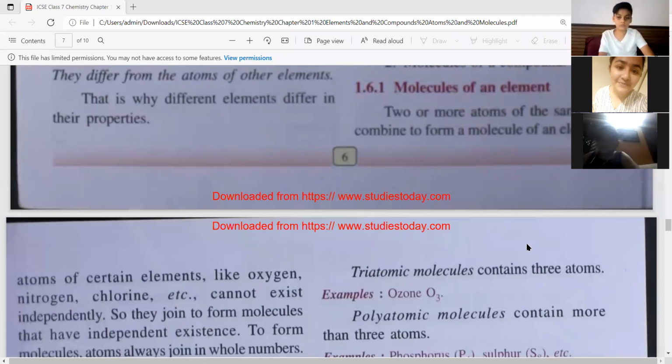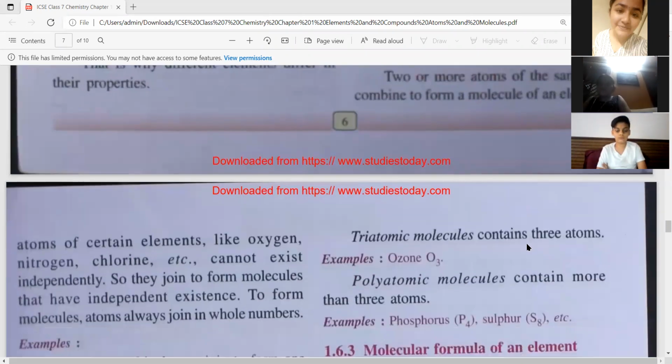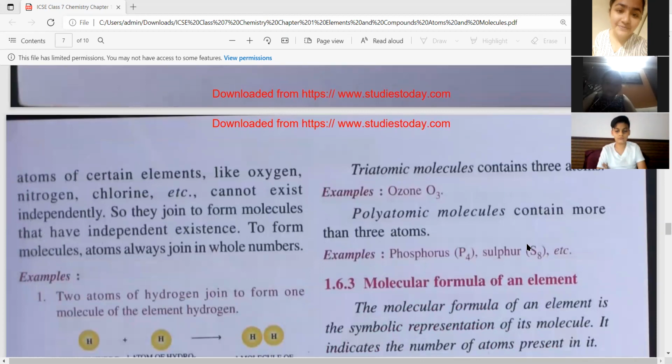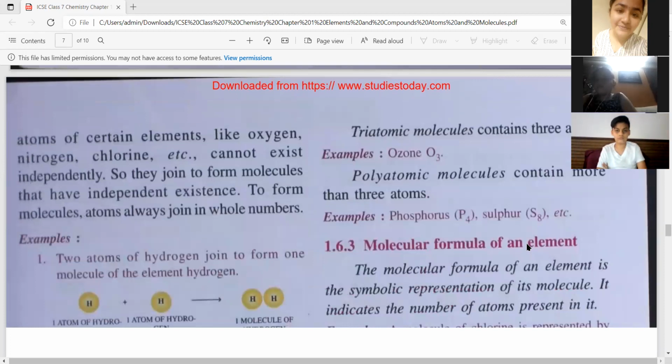Molecules of an element. Two or more atoms of the same element combine to form a molecule of an element. Clear? See, atoms of the same kind of element come together. That is known as molecules of an element. The atoms of certain elements like oxygen, nitrogen, chlorine, etc. cannot exist independently.